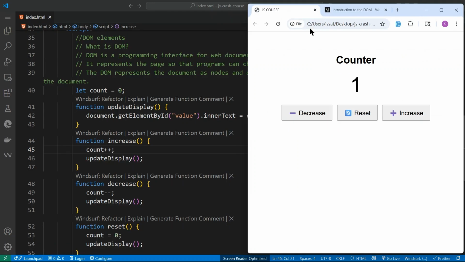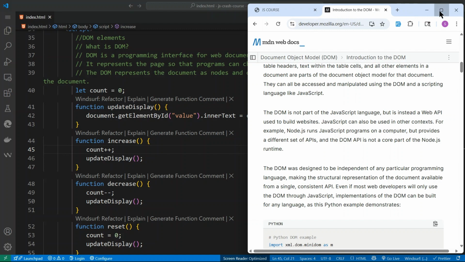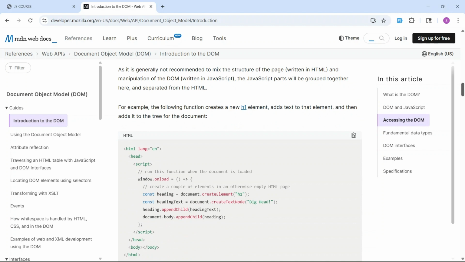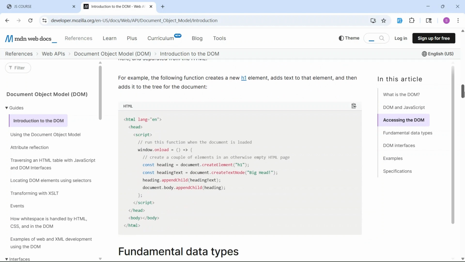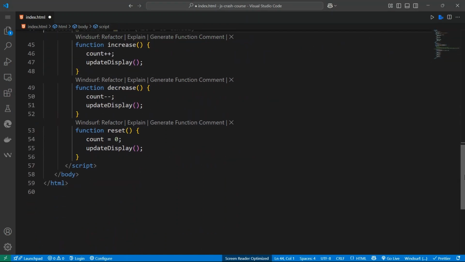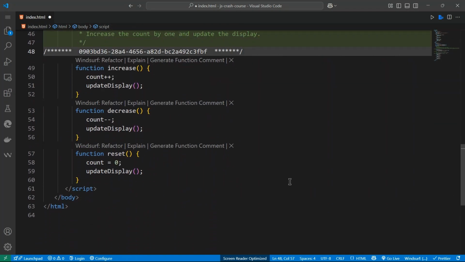So if you go back to Mozilla here, we can learn much. You can actually play around with this, with JavaScript and HTML. So for example, here I see "run this function when the document is loaded." So you can access window. So if you go back, let's take that. We want to see the value of window.